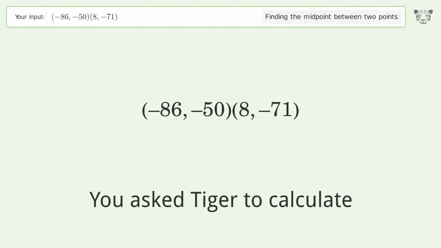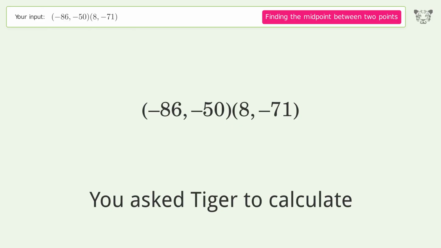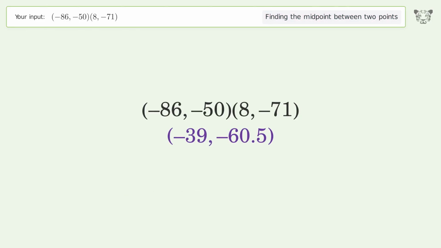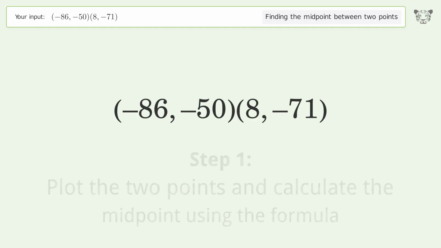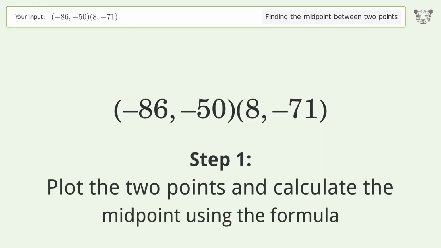You ask Tiger to calculate. This deals with finding the midpoint between 2 points. The midpoint between the 2 points is -39, -60.5. Let's solve it step by step. Plot the 2 points and calculate the midpoint using the formula.